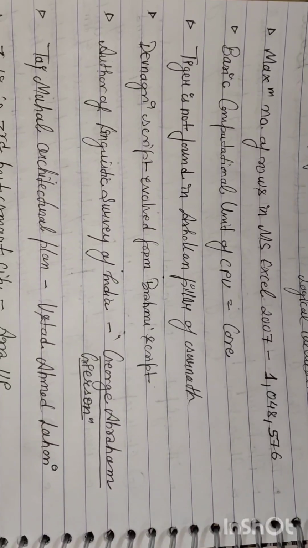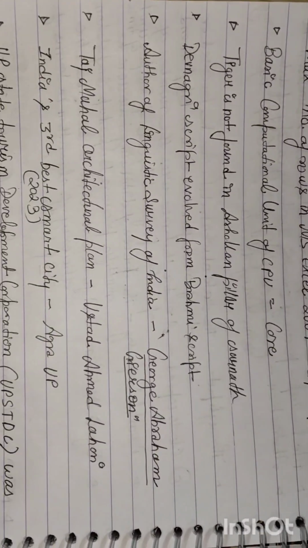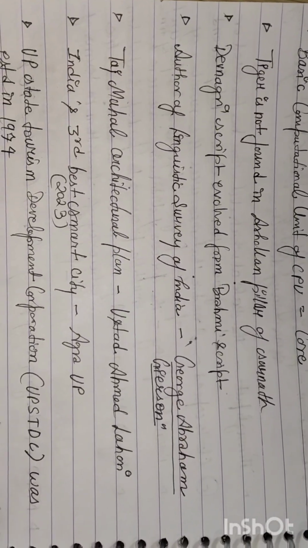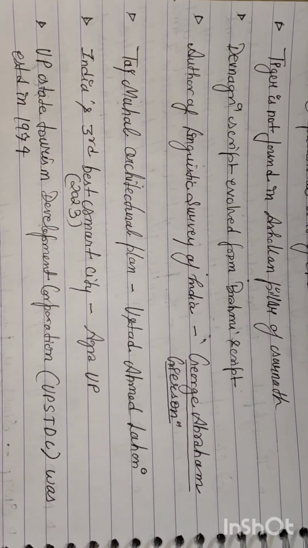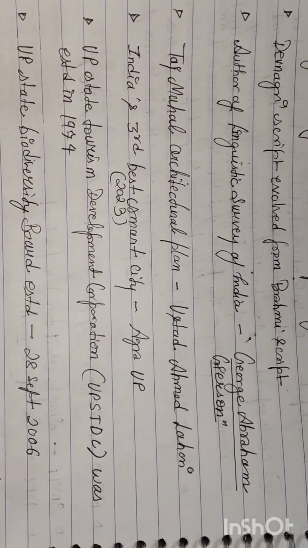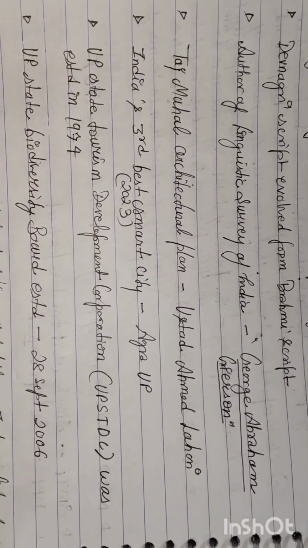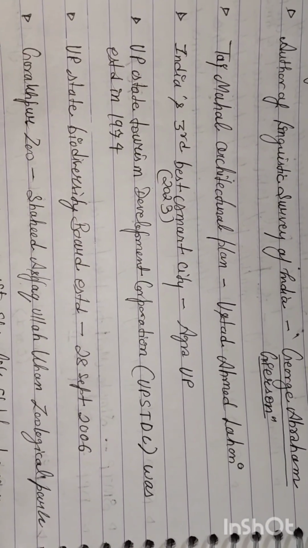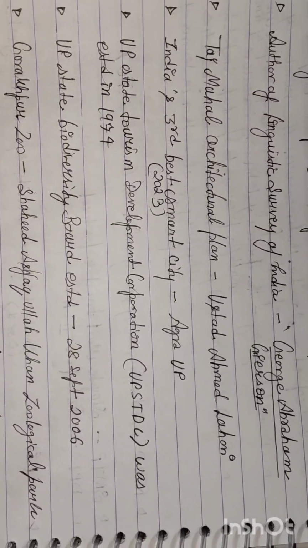Tiger is not found in Ashokan pillar of Sarnath. Devanagari script evolved from Brahmi script. Author of Linguistic Survey of India is George Abraham Grierson. Taj Mahal architectural plan was made by Ustad Ahmad Lahori. India's third best smart city 2023 award went to Agra, UP.